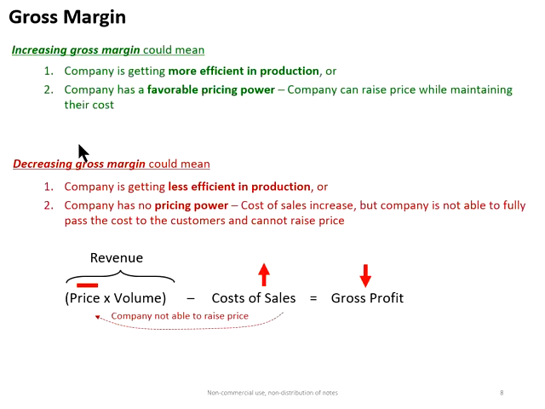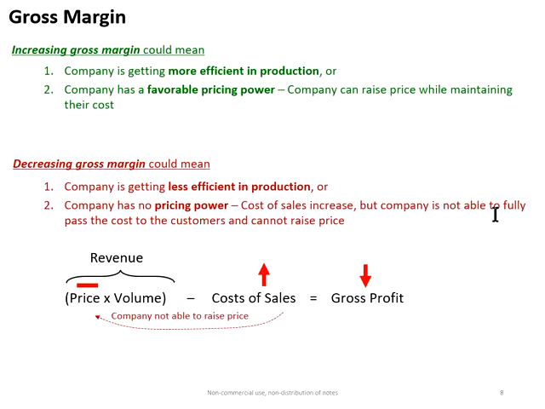On the other hand, a decreasing gross margin could mean the company is getting less efficient in the production. Their labor cost increases, or the raw materials price increases, and the company cannot pass the cost increase to their customer. Or the company has no pricing power.